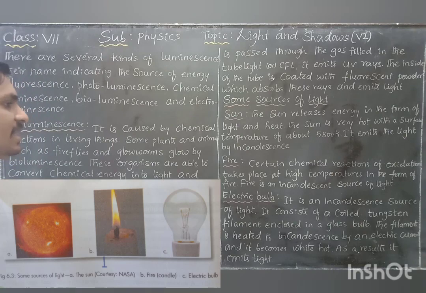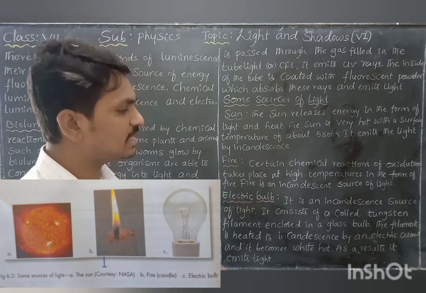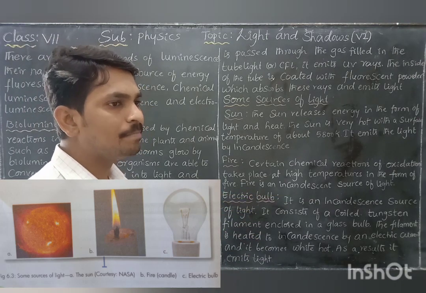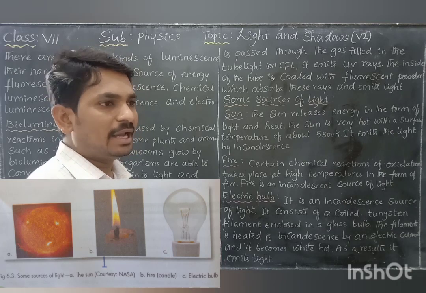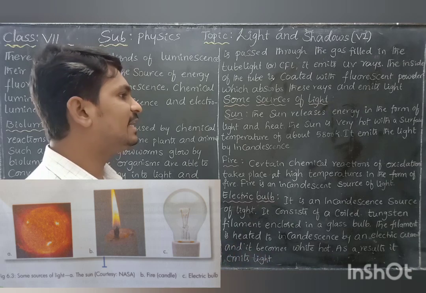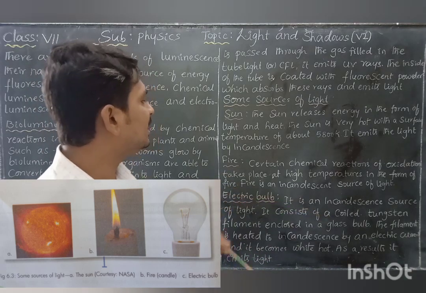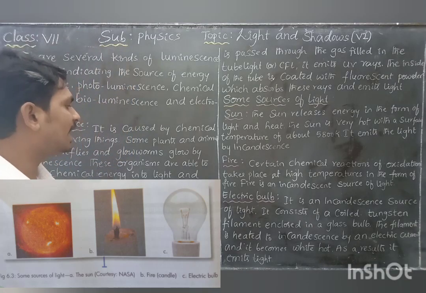Next, fire. Fire is a chemical reaction of oxidation. Oxidation means the reaction takes place in the presence of oxygen, at high temperatures, in the form of fire. Fire is an incandescent source of light, in which the chemical reaction takes place at high temperature so that light is emitted.